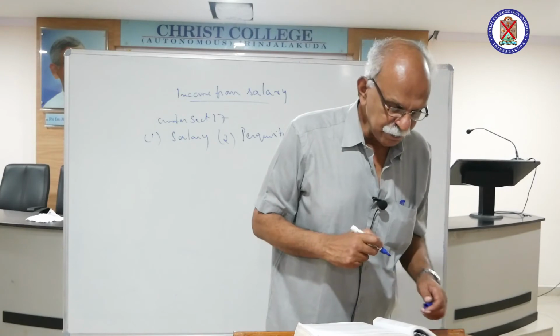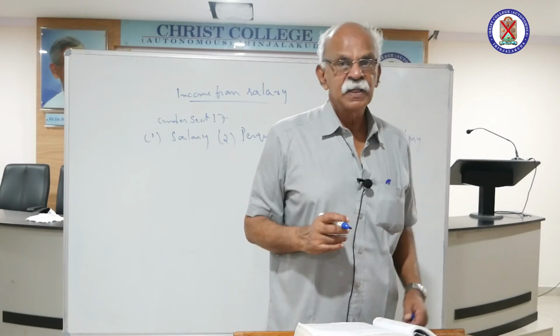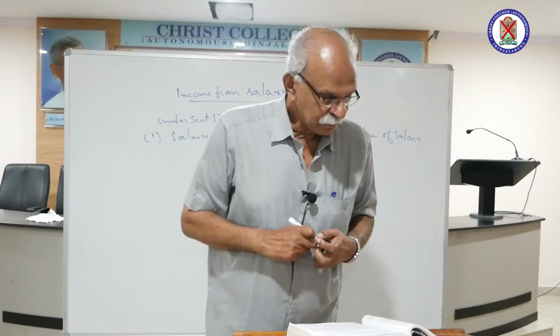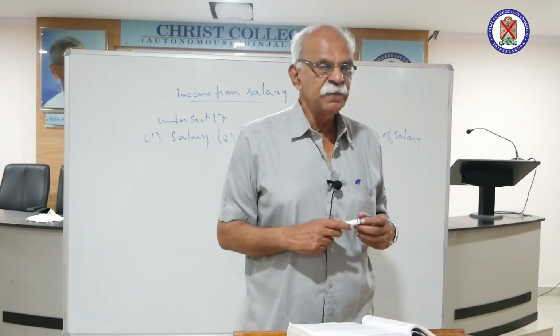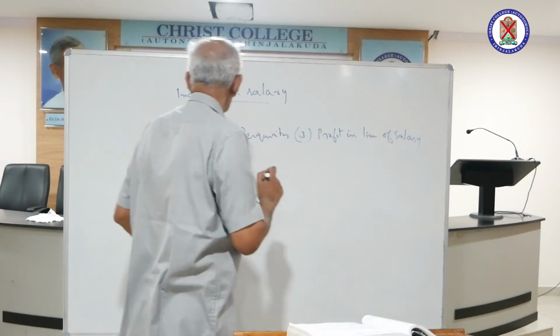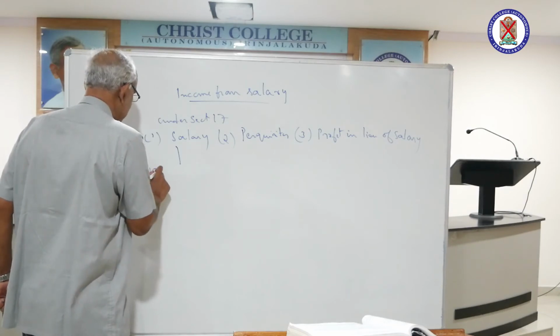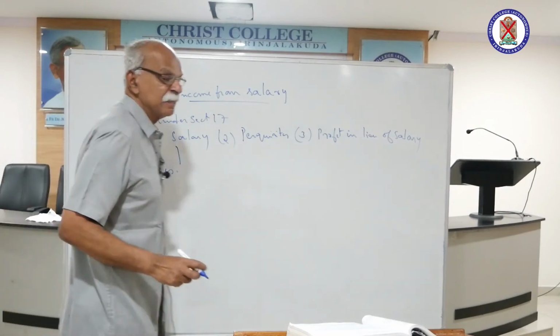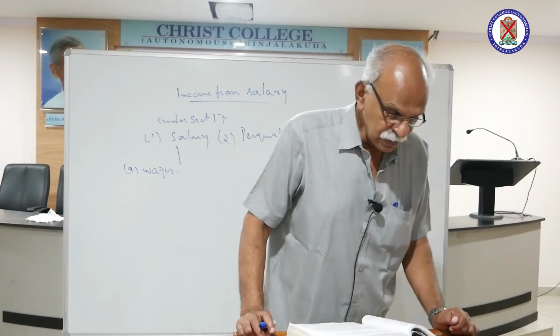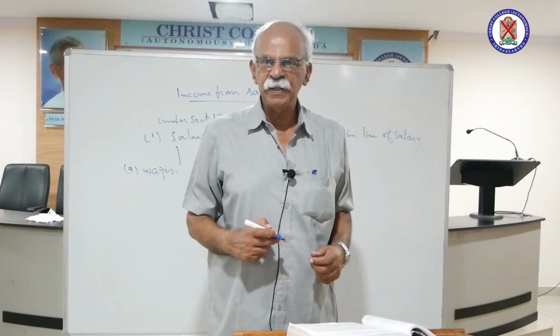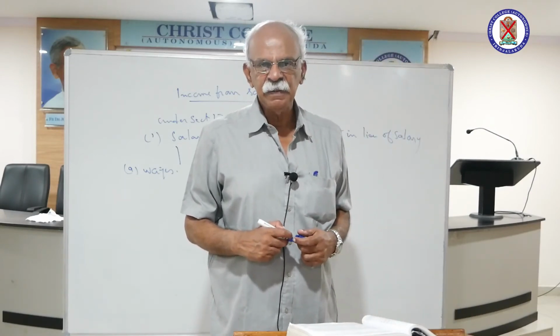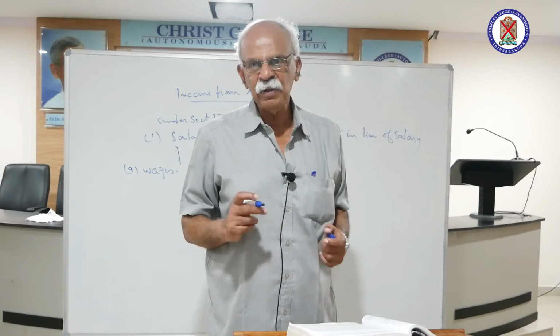Now let us see what salary is. Salary includes wages, annuity or pension. What do you mean by annuity? Annuity means annual payments.